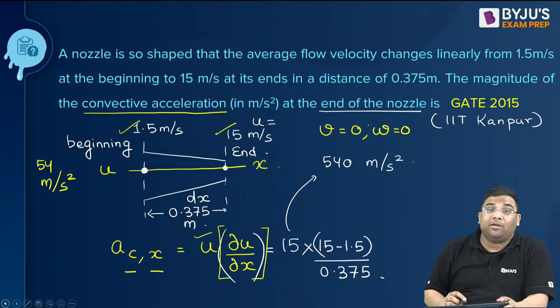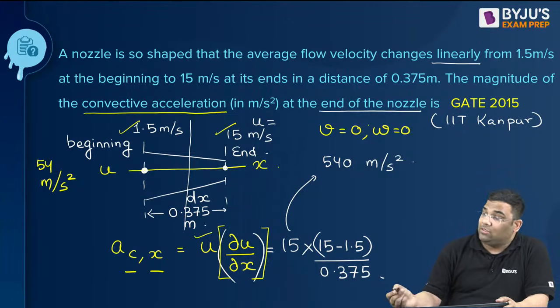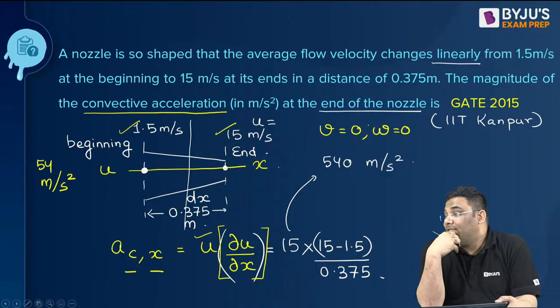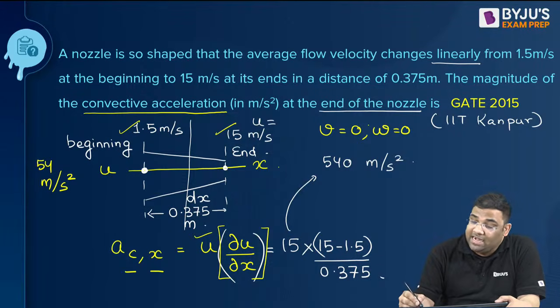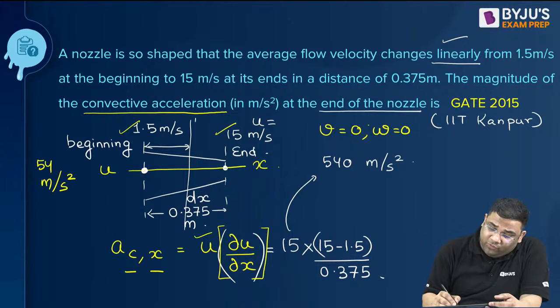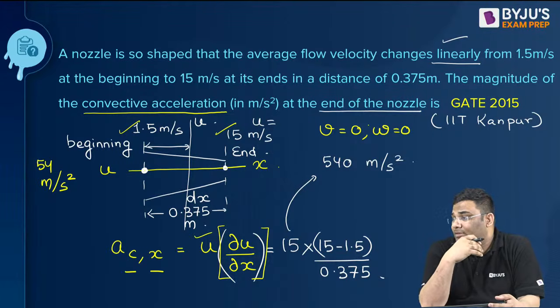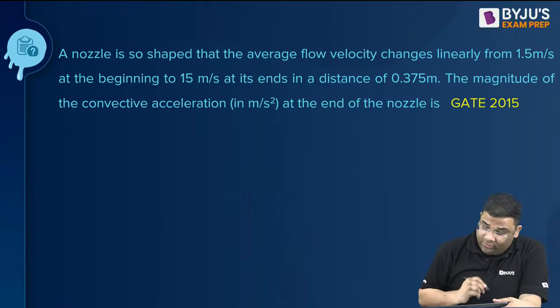Let me think what topics I have chosen. We can find at any section. As was asked, if you want to find out at any section, what we will do? It is linear variation, so it is linear varying. We can just find out the linear variation, and at that particular distance you can find out the U velocity. Okay, so let us go to angular velocity and the rotational flow.